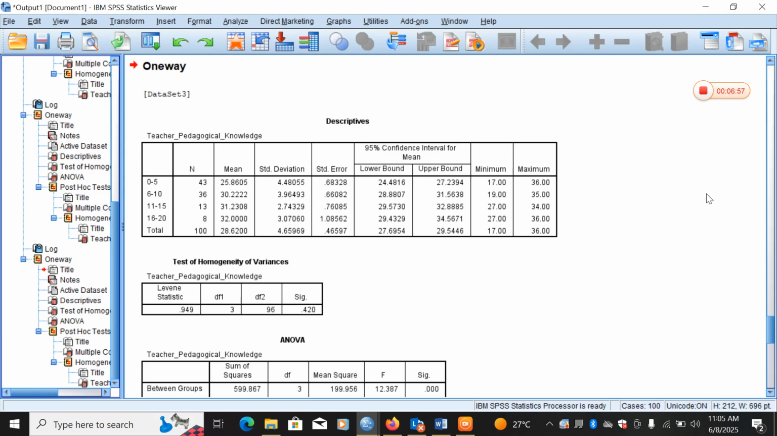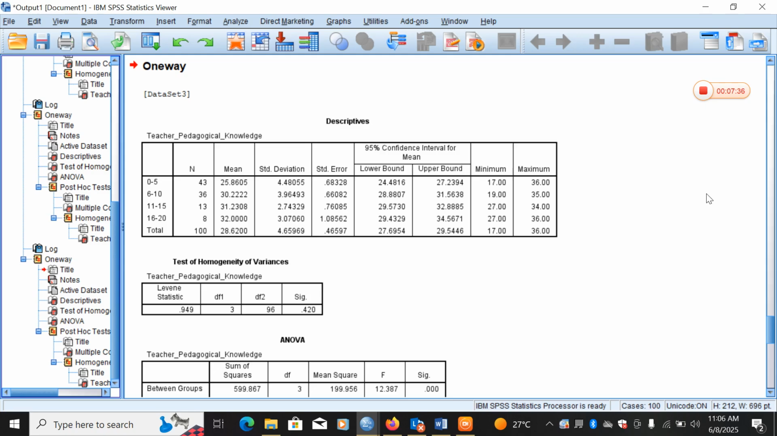And then this is the result being given to me. In the description, the data here suggests that the 0 to 5 years of experience has 43 participants, 6 to 10 has 36, 11 to 15 has 13, while 16 to 20 has 8. But the mean of the 0 to 5 years is the lowest, that is 25.8605, which is the lowest among the groups of the teacher pedagogical knowledge.